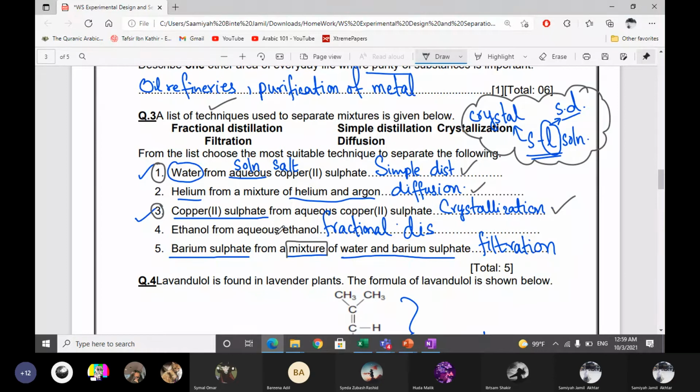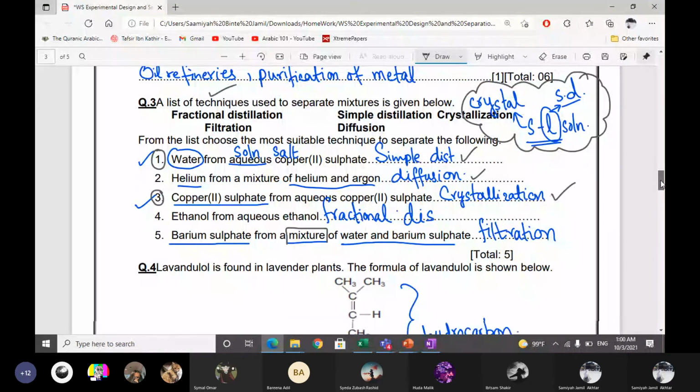So for these types of questions, the hint is present in the question. You just have to pick it and find that hint. So it's a mixture, insoluble.